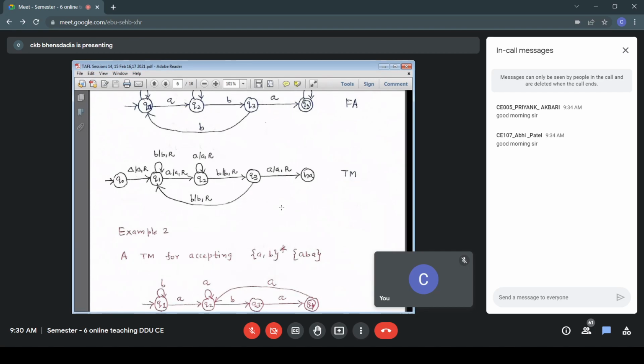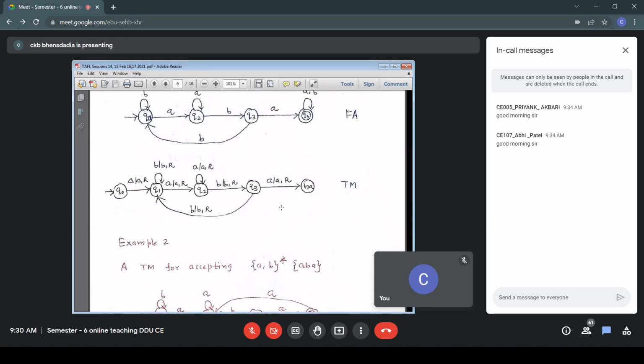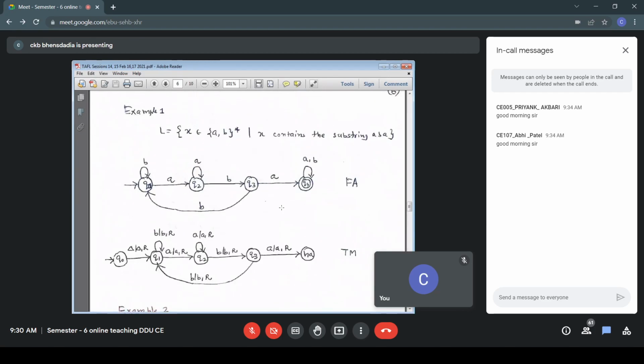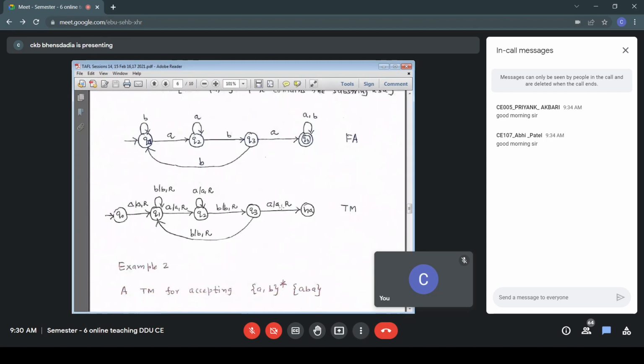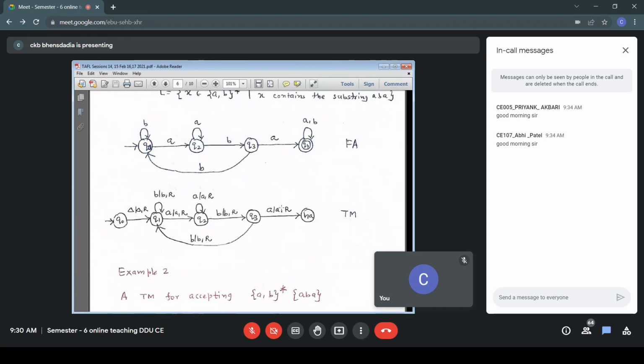We'll continue with Turing machine examples. Here is example number 2. The first example was L containing strings in (A,B)* that contain the substring ABA. Example number 2, constructing a TM for the language (A,B)*ABA, that is (A+B)*ABA.